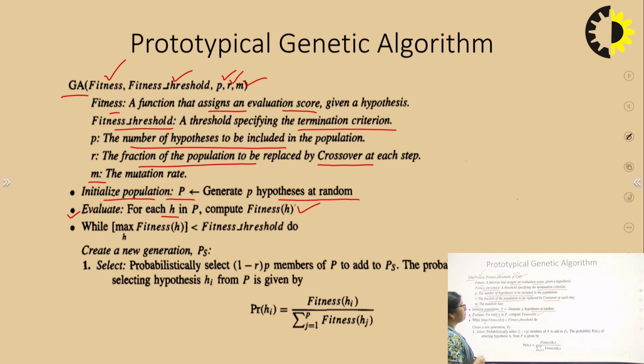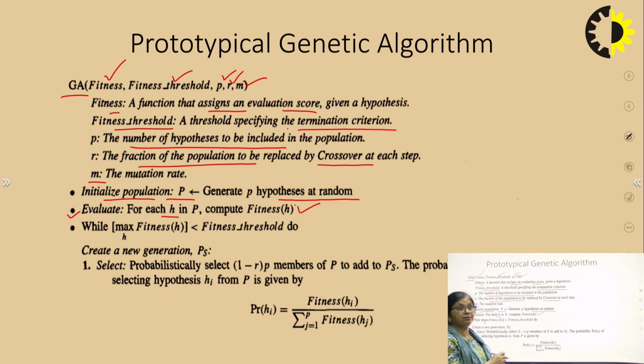So when we compute their fitness, it will tell us how good the hypothesis is. Now, GA is an iterative method. So we will see the maximum fitness. What we actually want to achieve is the fitness threshold, which we have defined as the termination criteria.